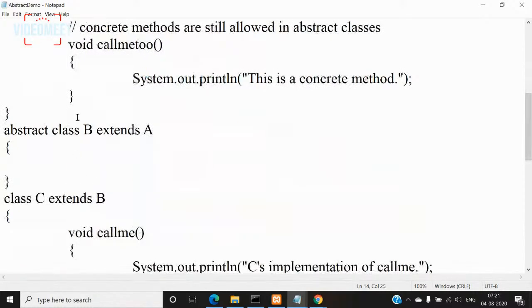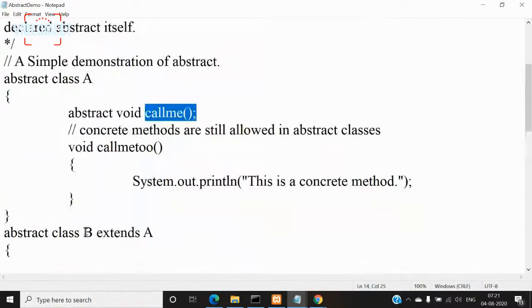And if I create another subclass for A other than B, say another subclass D, there also I can use this call me method and give its implementation in a different way. In class B, I may use call me to perform something, and in class D, I may use it for performing some different activity.